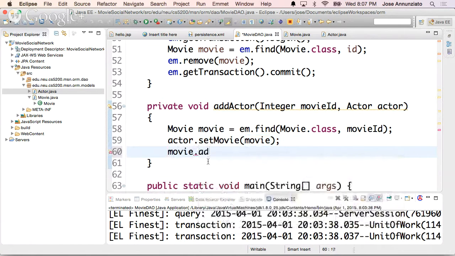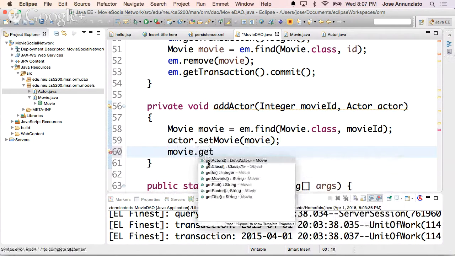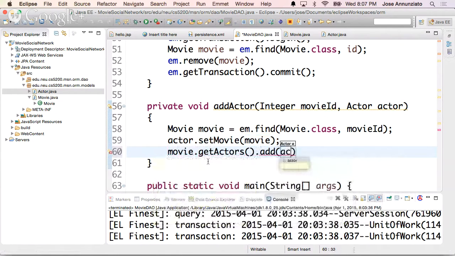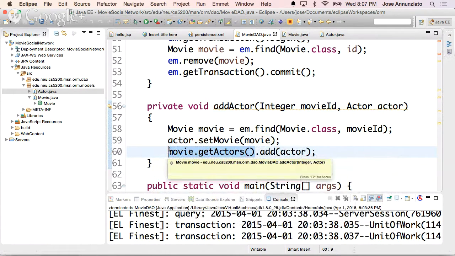Then I can say movie, get the actors, and I want to add the actor to that list. What does this do? This fetches the list of actors, so this returns a list of actors. To that list, I want to add the following actor. Now the list in memory, we're adding a reference to this actor instance.